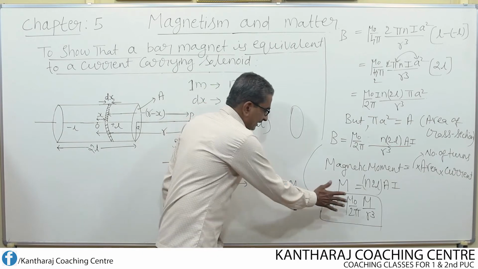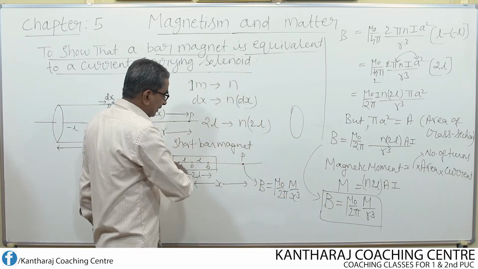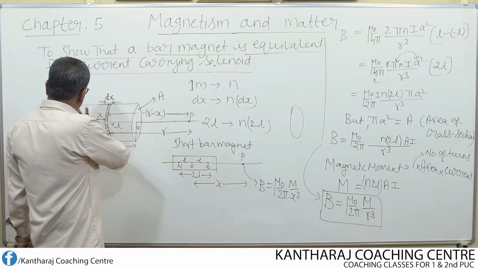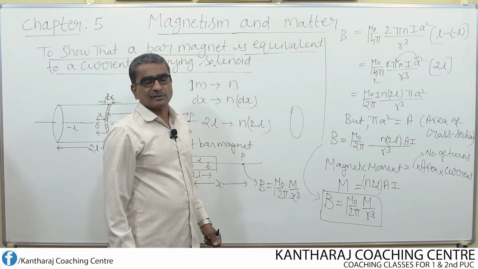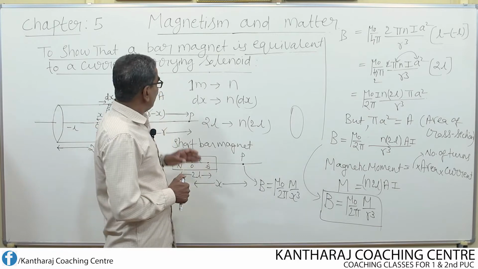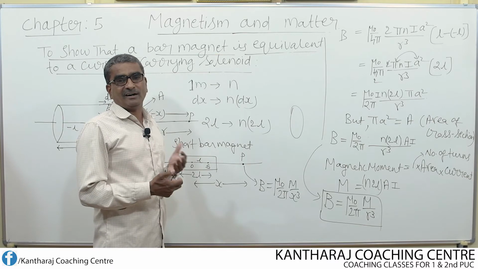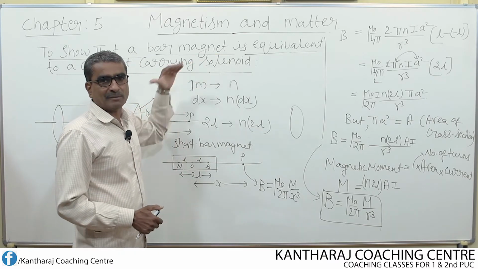Since this equation is identical to the equation of magnetic field at a point on the axis of a short bar magnet, we can say that a current carrying solenoid is equivalent to a bar magnet. So for all practical purposes, we consider that a bar magnet is equivalent to a solenoid carrying current, or vice versa, a solenoid carrying current is equivalent to a bar magnet.